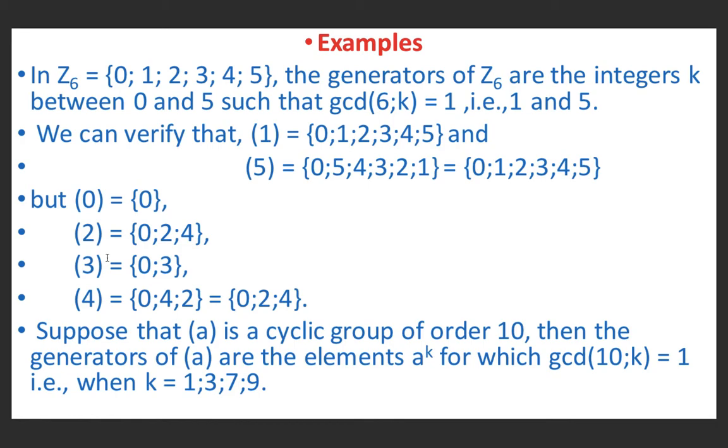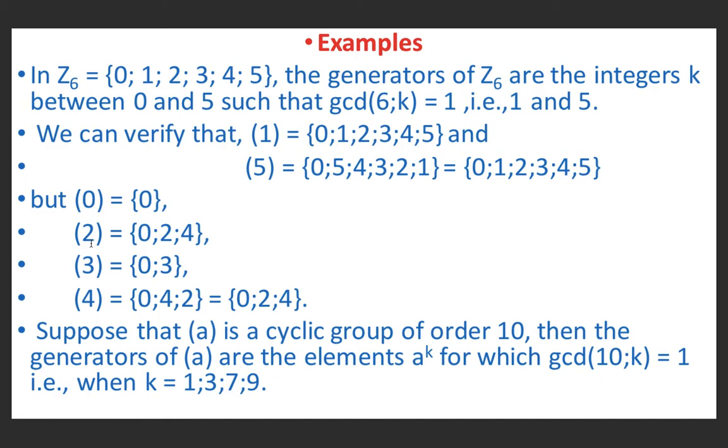Otherwise you can see that if the operation is addition modulo 6, then in the case of 2, if we divide 2 by 6, the remainder is 2. 2 plus 2 is 4. If we divide 4 by 6, the remainder is 4. Then if we multiply 3 by 2, we get 6. If we divide 6 by 6, we get 0.